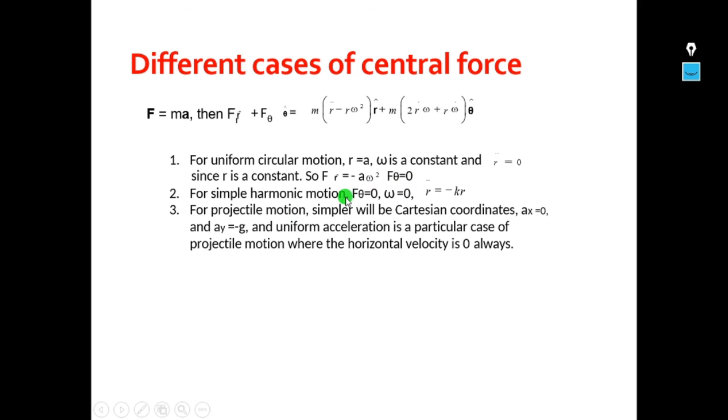For simple harmonic motion, F theta will be 0, and also angular velocity omega will be 0. In that condition, r double dot becomes minus k into r. Now for projectile motion, simpler will be Cartesian coordinates, that is ax is equal to 0 and ay is equal to minus g, and uniform acceleration is a particular case of projectile motion where the horizontal velocity is 0 always.